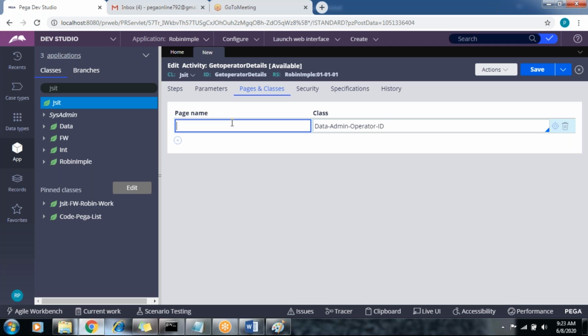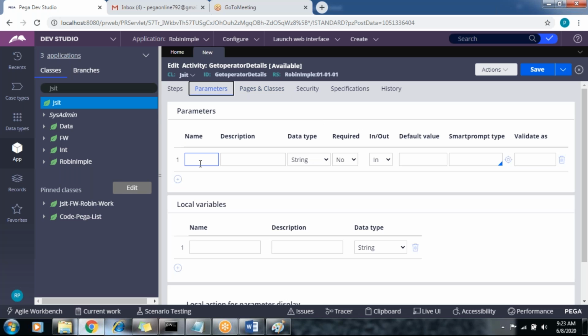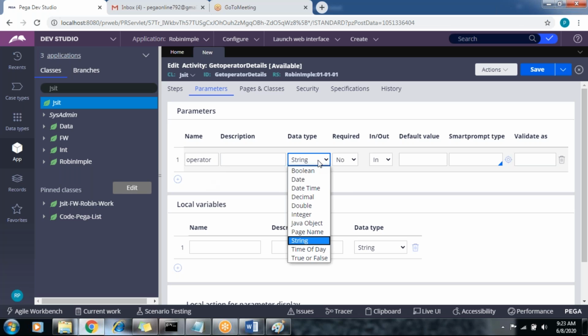The page is turned into an operator page. In the parameter, the parameter provided is the operator, so we are just applying the search functionality. Okay, operator. Fine, that's okay. That parameter is a string, so this is providing any data type here.